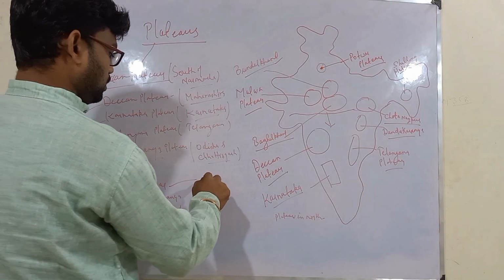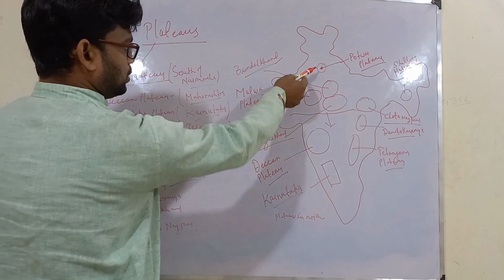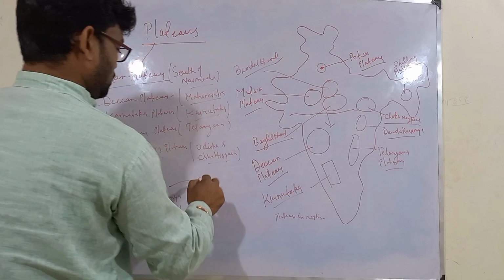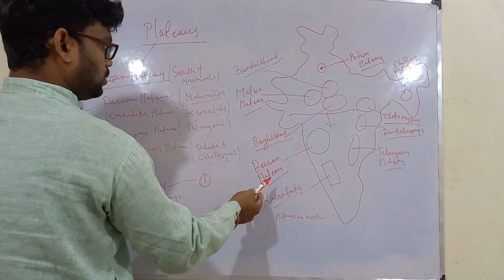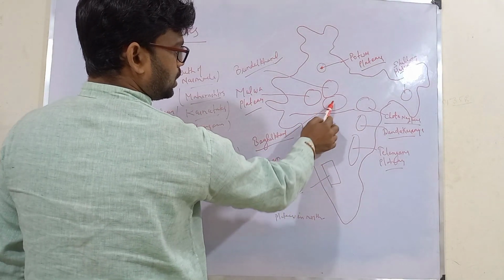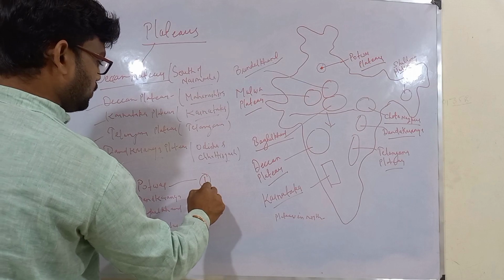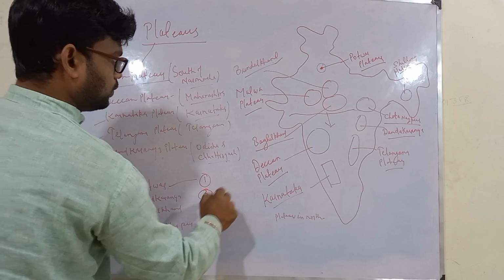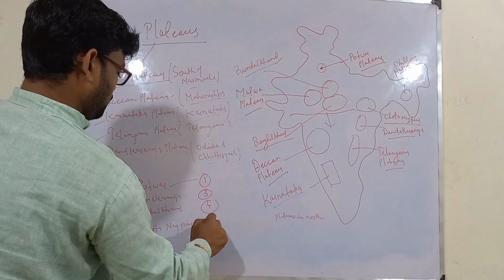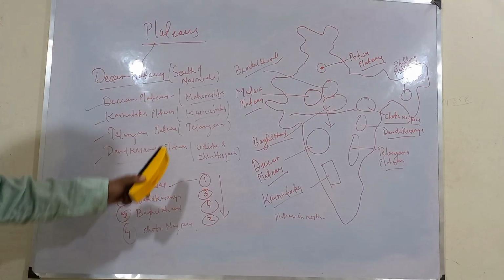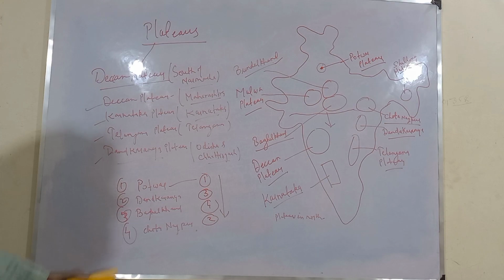Then we know that this Potwar will be in the extreme north, means in this portion. Then we will have first one, Potwar Plateau. Next we see that where is Dandakaranya? It is here. Chota Nagpur here and Baghelkhand here. So next will be third one, means Baghelkhand. Then we have Chota Nagpur, fourth one, and then we have Dandakaranya. So this will be the order from north to south. So generally in prelims this kind of questions are asked based on these plateaus. So I hope you people have noted it down.